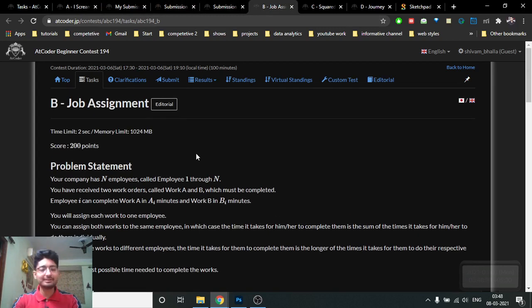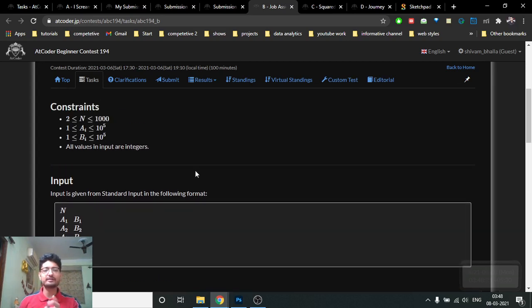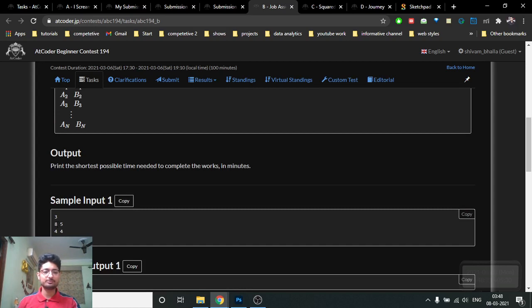The second problem is you are actually given A and B. There are 2 tasks A and B, and there are n employees. As you can see there are n employees in A and B. So each employee can do the Ath work and the Bth work, and the time it will take to complete the Ath and Bth work is given. So it means that the first employee will complete the A work in 8 hours or the second work in 5 hours and so on.